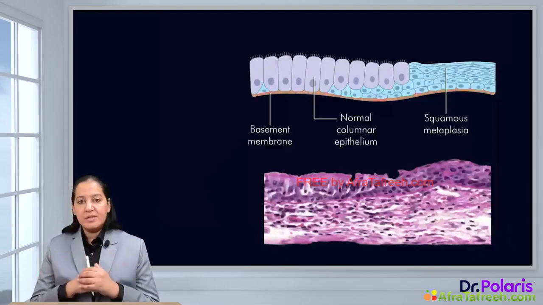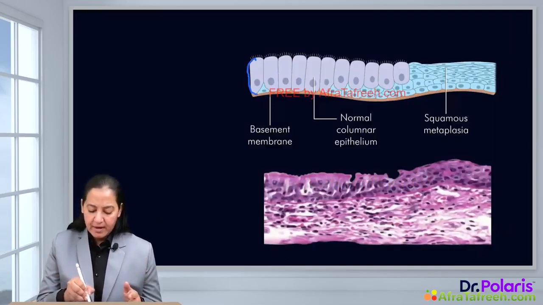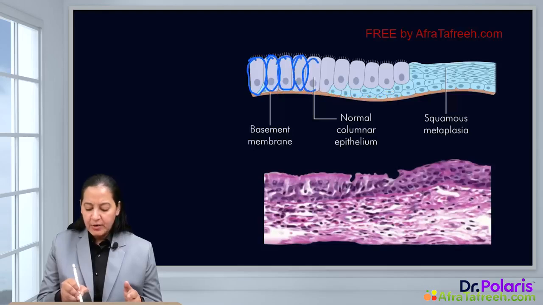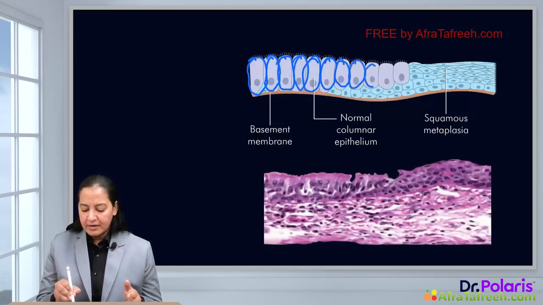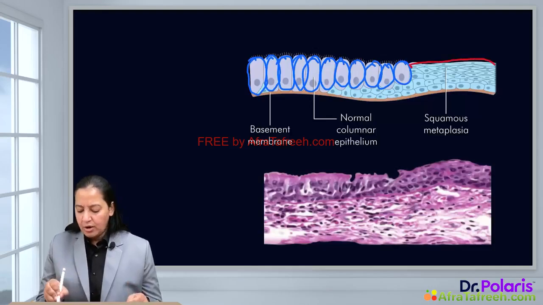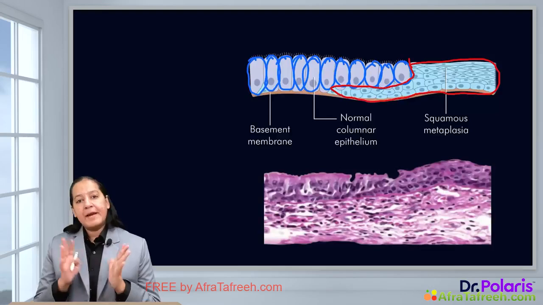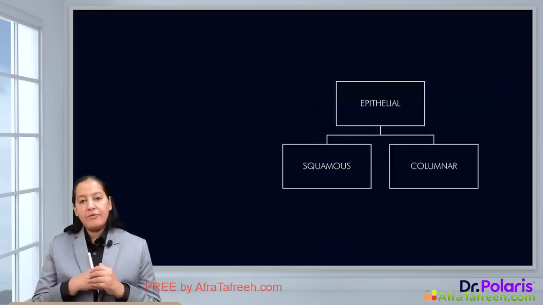So the same is shown in this diagram also. In this diagram in front of you, you can see these cells are columnar cells, which I am drawing with blue color. They are ciliated. You can appreciate the cilia also. These are columnar cells. And on the other side, you can see the blue cells. These are squamous cells. These all are squamous cells. They are gradually replacing these columnar cells because of reprogramming of the stem cell. That is the mechanism of metaplasia.